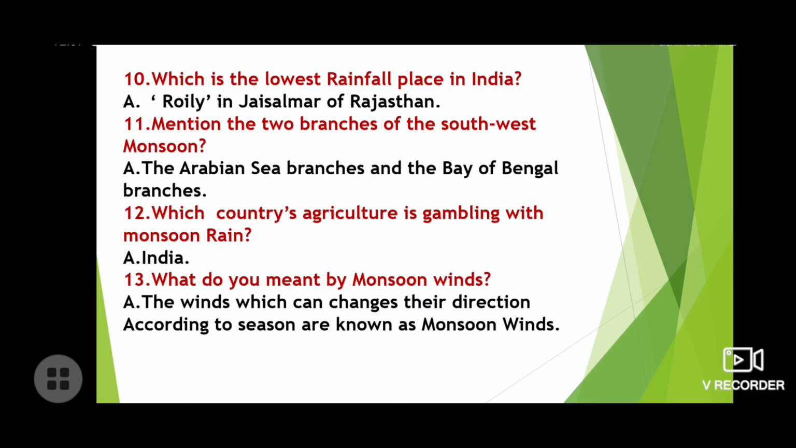Now let's see the question 10. Which is the lowest rainfall place in India? Your answer is Roili in Jaisalmer of Rajasthan.